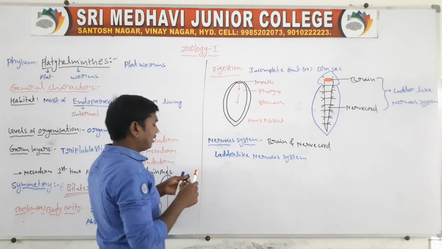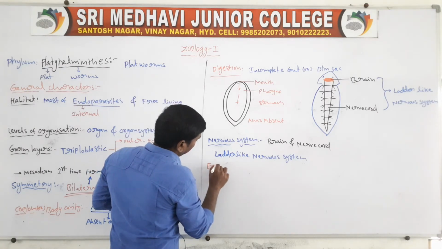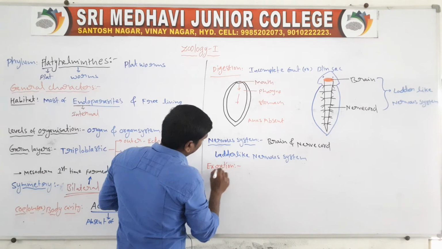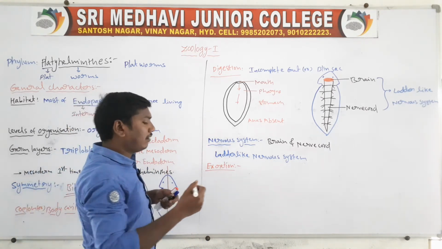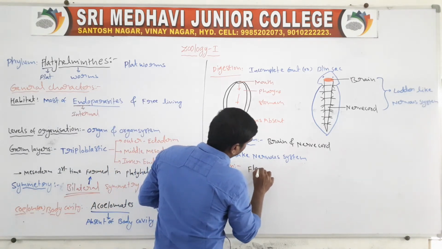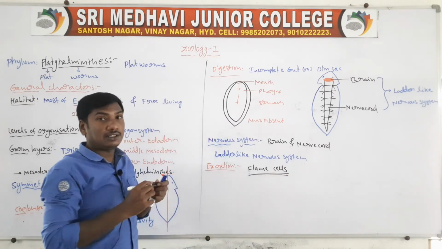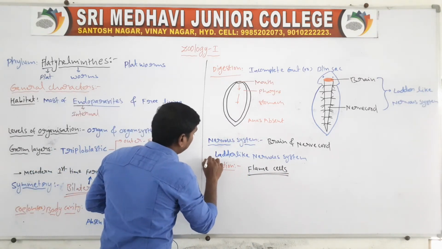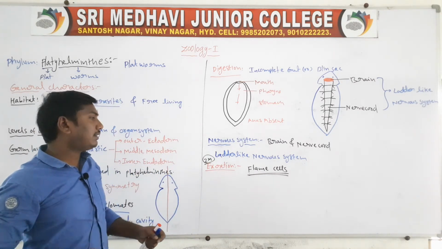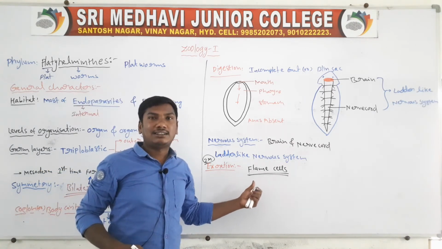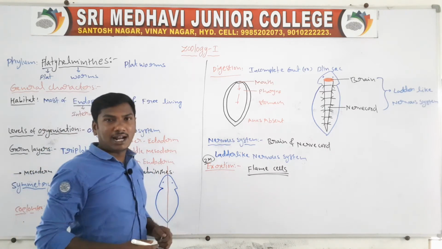Next one, excretion. They contain flame cells. The excretory organs are the flame cells. Two marks, very important. What are the excretory organs of the flatworms? The flame cells are the excretory organs of the Platyhelminthes or flatworms.